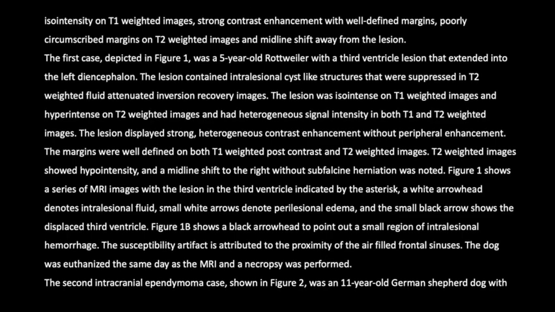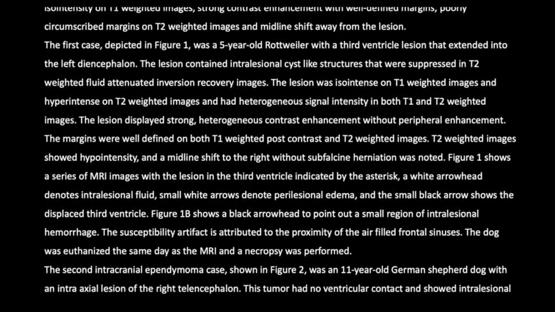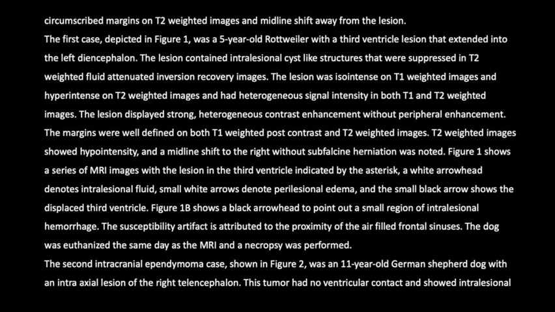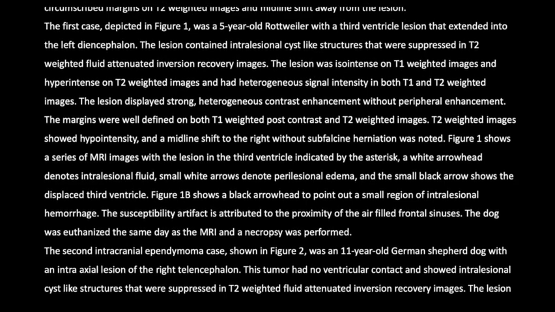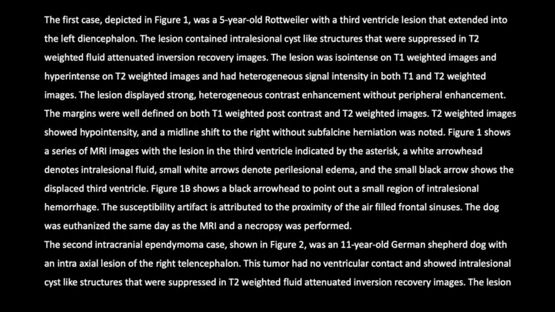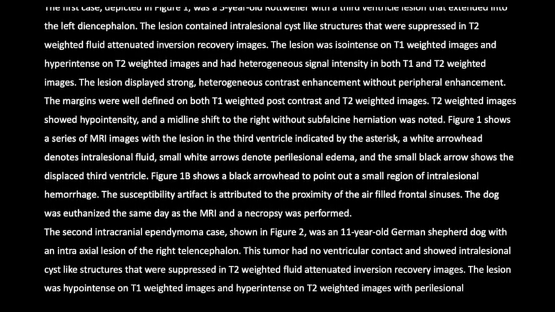The lesion displayed strong, heterogeneous contrast enhancement without peripheral enhancement. The margins were well defined on both T1-weighted post-contrast and T2-weighted images. T2-weighted images showed hypointensity, and a midline shift to the right without subfalcine herniation was noted.